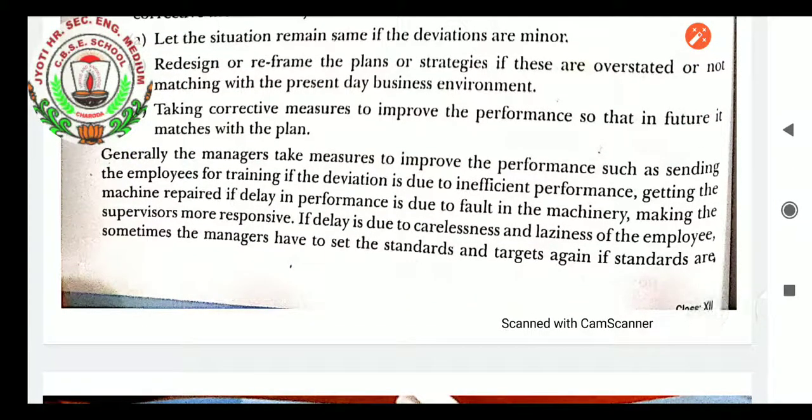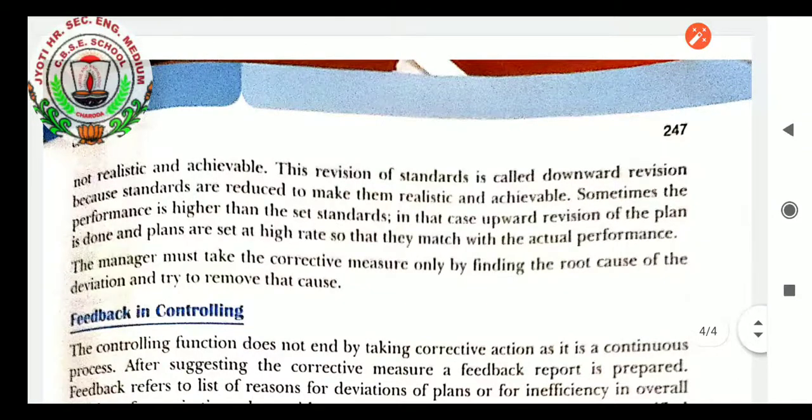Generally, the managers take measures to improve the performance, such as sending the employee for training if the deviation is due to inefficient performance, getting the machine repaired if delay in performance is due to fault in the machinery, making the supervisors more responsive if delay is due to carelessness and laziness of the employee. Sometimes the managers have to revise the standards and targets. If the standards are not realistic and achievable, this revision of standard is called downward revision, because standards are reduced to make them realistic and achievable.